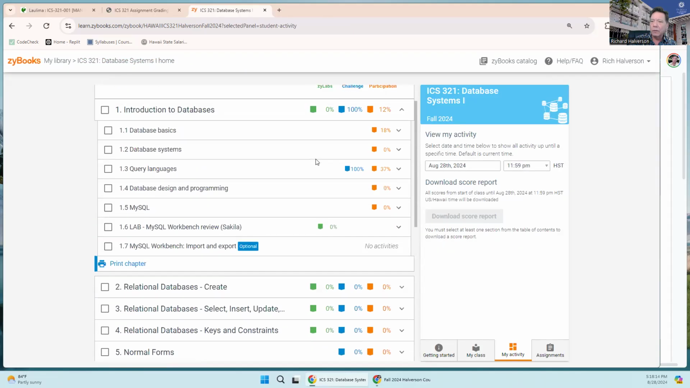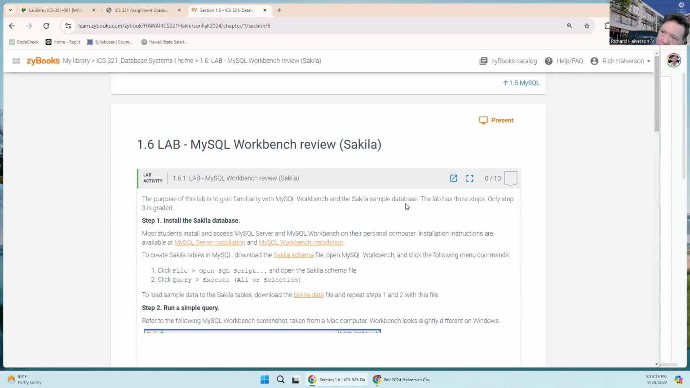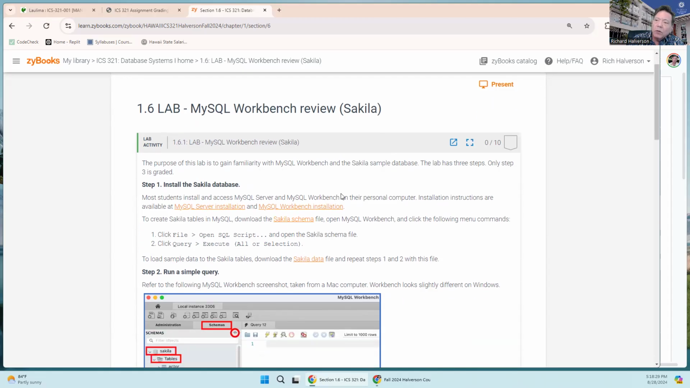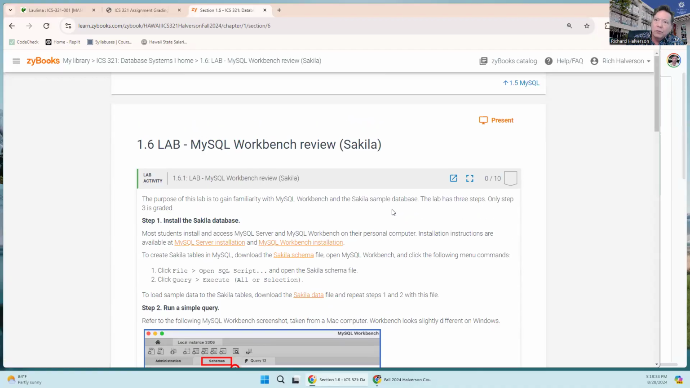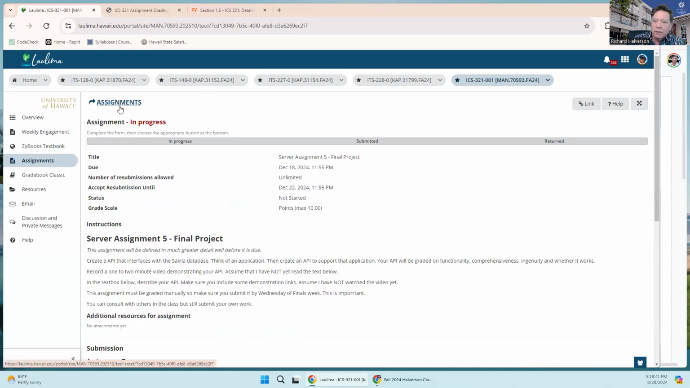The last thing I want to show you is this lab. You don't have to install MySQL Workbench on your computer. You can use the server that I give you. In fact, the first server assignment is this,